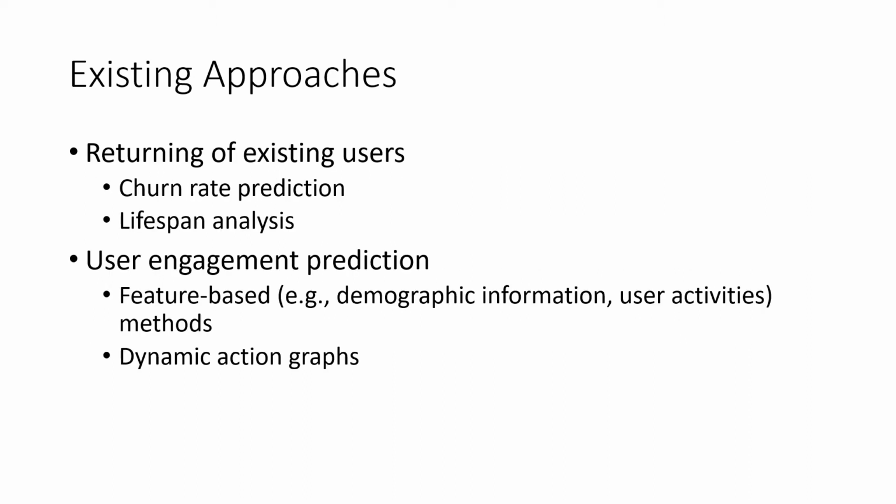There are some existing approaches for similar problems. The first group focuses on returning of existing users, including churn rate prediction and lifespan analysis. Recently, more and more researchers try to predict user engagement directly. They use feature-based methods, which predict user engagement based on features such as demographic information and user activities. State-of-the-art approaches apply dynamic action graphs on users to predict their user engagement score.